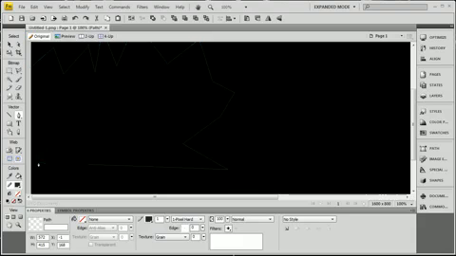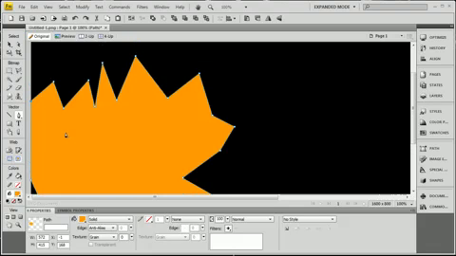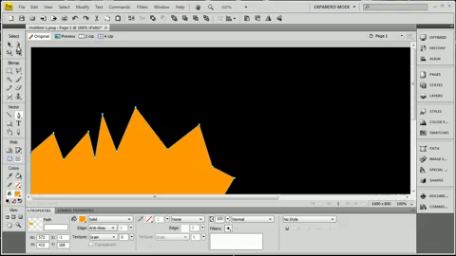Actually, the bottom's not very important. There we go. And now I'm going to manipulate a few of these dots to get a more dramatic effect on the bursts.